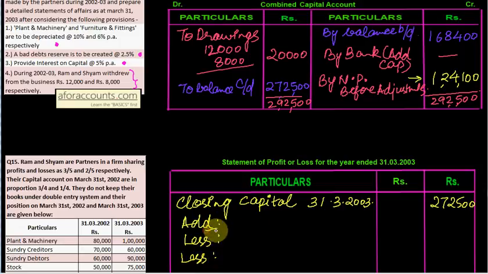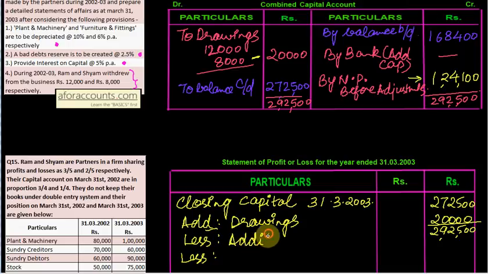Add drawings. We know that drawings is 20,000, so 20,000 add कर दो drawings में. Total 292,500. Less additional capital introduced during the year, but there is no additional capital, so just leave it.